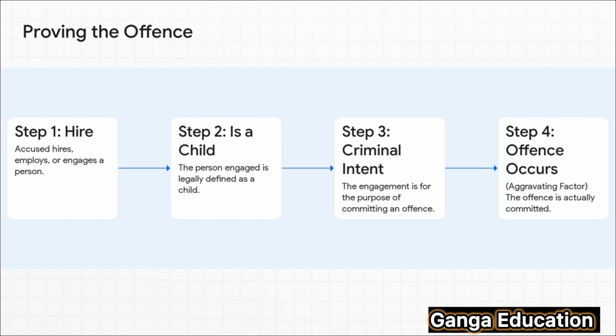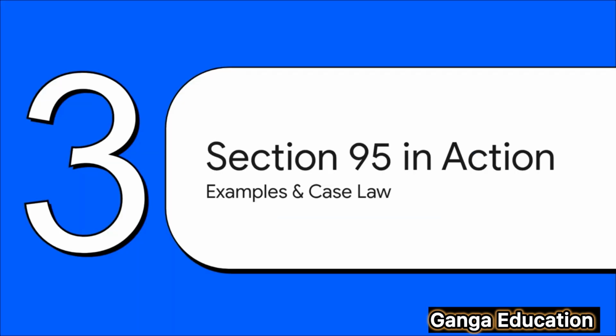To prove this offense in court, the prosecution generally has to tick these boxes, these essential ingredients. They must prove that 1, the accused hired or engaged someone, 2, that person was a child, and 3, the entire purpose of that engagement was to commit an offense. That 4th step, where the crime is actually committed, acts as what we call an aggravating factor, which seriously increases the punishment.